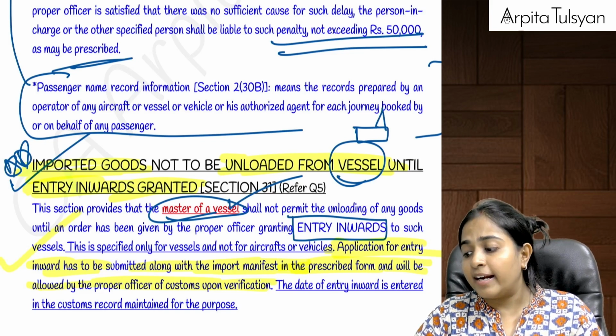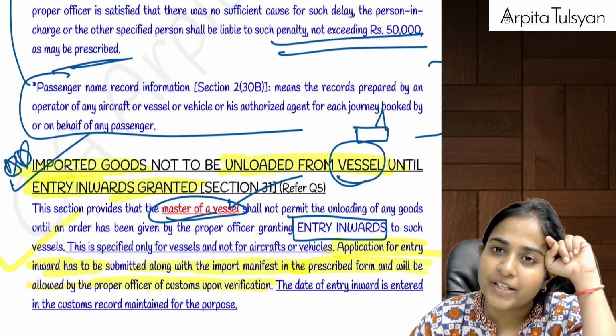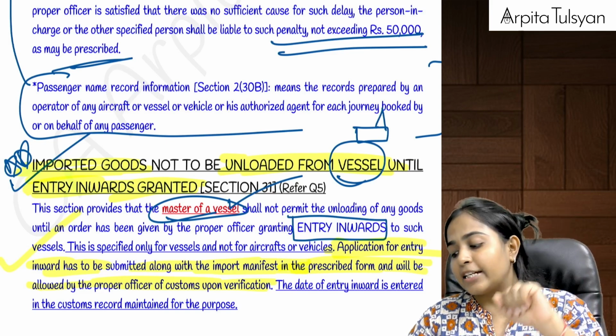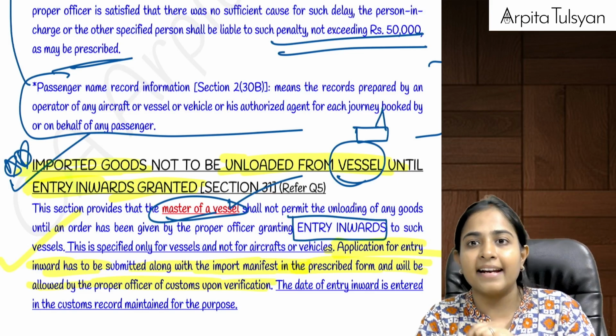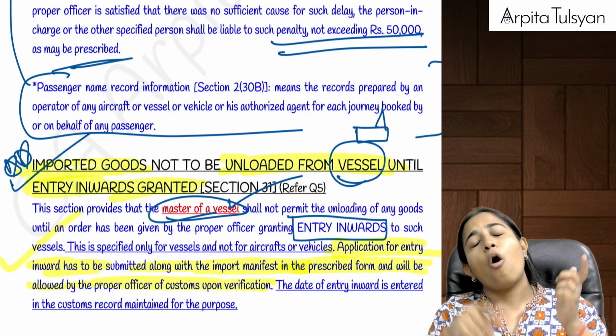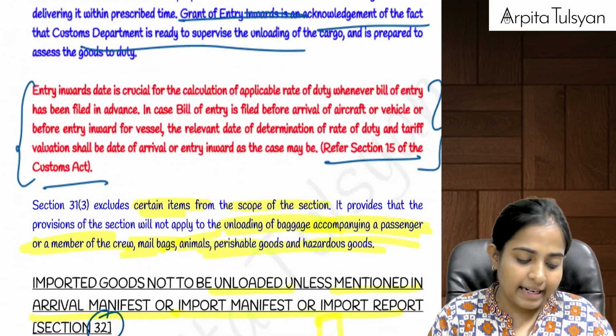Okay, date of entry inwards, that was relevant even for the purpose of section number 15 if you recollect. Yes, section number 15, rate of duty will be taken as on the date when the vehicle is entering into India. Entry inwards is given, or filing of bill of entry, whichever is later, right?